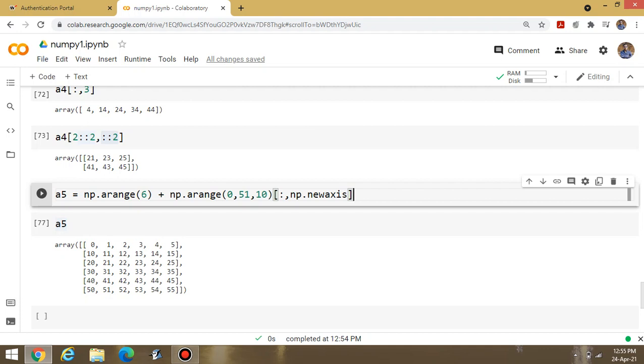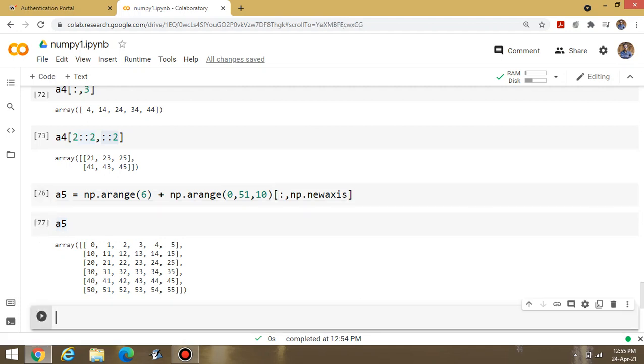Hope you understand the content. One more topic is there, known as fancy indexing. What is the meaning of fancy indexing? This is one of the questions from the student side.